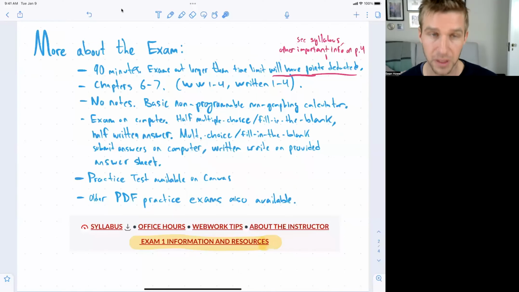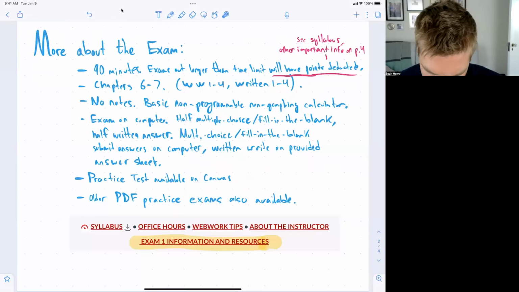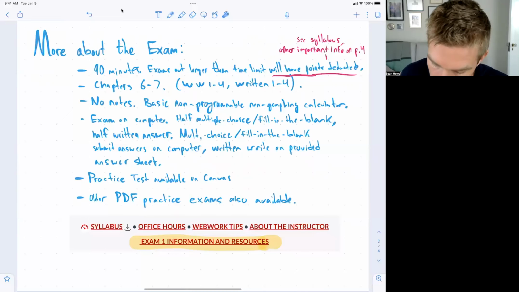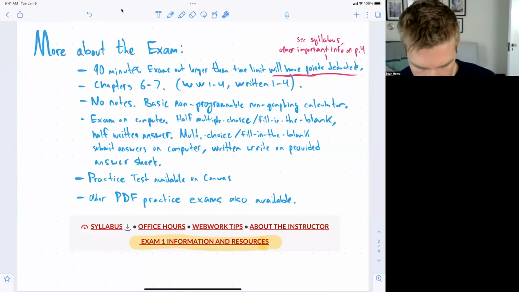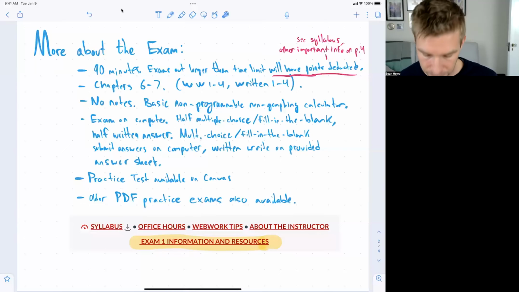So a little bit more about the exam and what is on it. It's 90 minutes. The proctoring center varies a little bit in how they handle it. I just want to point out, they may not be keeping track of time for you. So exams turned in any later than the time limit will have points deducted. So do see how things are working at the proctoring center and make sure you're keeping track of the time. If you don't have it turned in within 90 minutes, you'll start losing points afterwards. This is explained a little bit more in the syllabus, in the other important info on page 4, if you're curious about that.